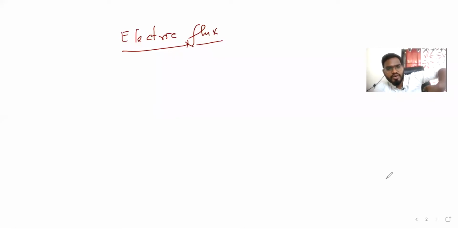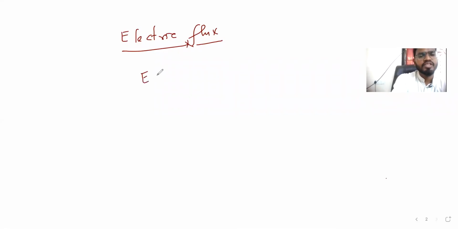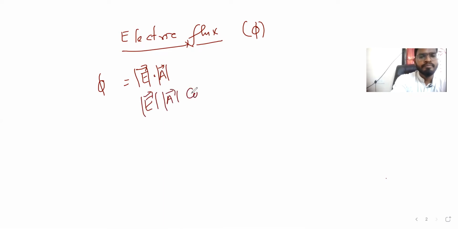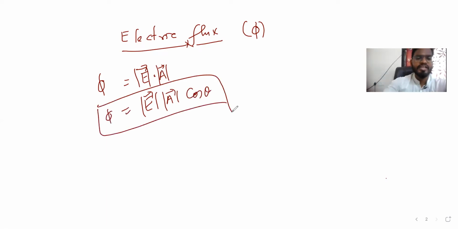So electric flux, now we are going to do. Electric flux is denoted by phi. It is E dot A. Electric field is a vector quantity. Area is also a vector quantity. So E mod of A cos theta. Right? Actually, how did it come into existence when there was no angle?